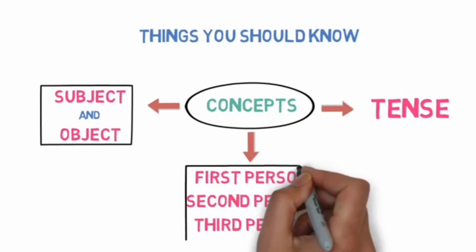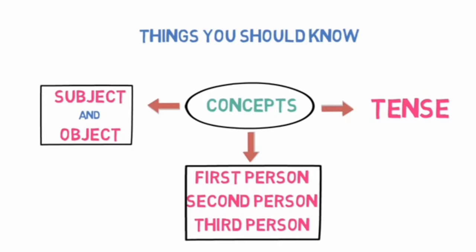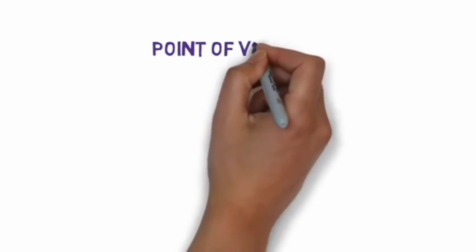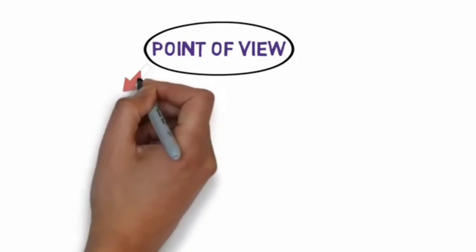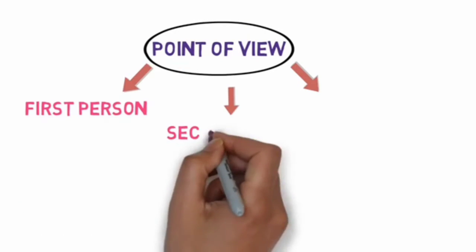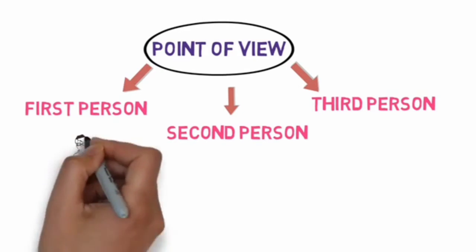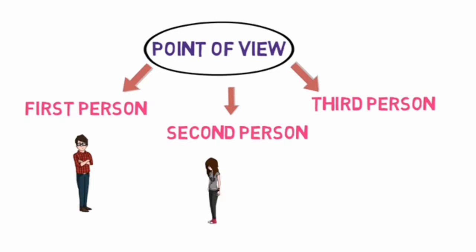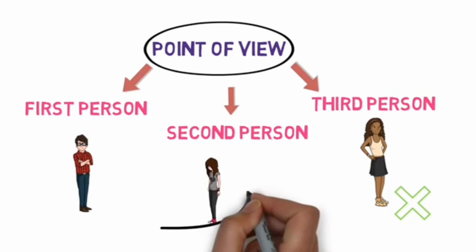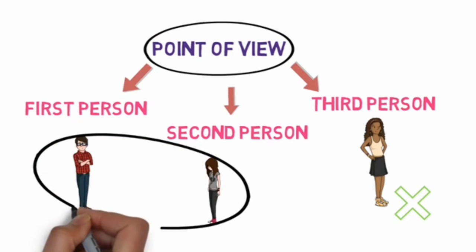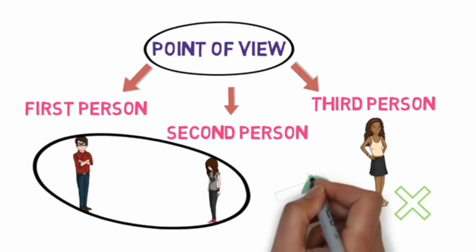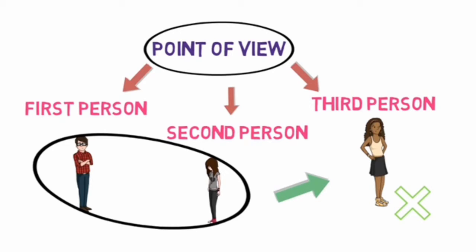Now let's understand what is first person, second person and third person. For that, we need to understand point of view. Basically, there are three points of view in English: first person, second person and third person. Let's understand it with the help of an example. If Ravi and Isha are in the room and Ravi is telling something to Isha about Nikita, who is not present in the room, then in this case, Ravi is the first person as he is the one who is speaking. Isha is the second person as she is the one who is listening to Ravi. And Nikita is the third person as she is not present in the room while they are talking.